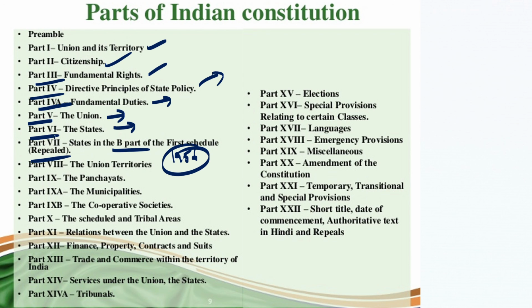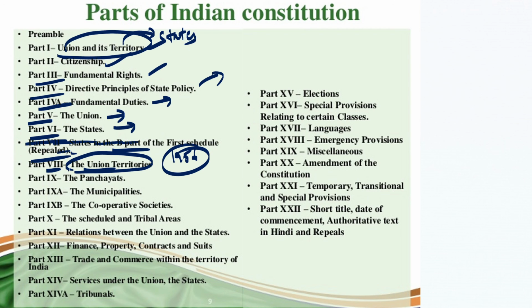Now part 8 deals with the union territories. Don't get confused: the union and its territories means the union's territories, which means the states. The union territories are Andaman and Nicobar, Pondicherry, and so on. Part 9 deals with the panchayats, part 9a with the municipalities, and part 9b with the cooperative societies.